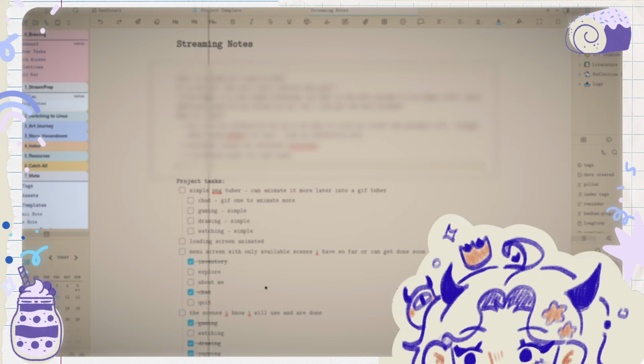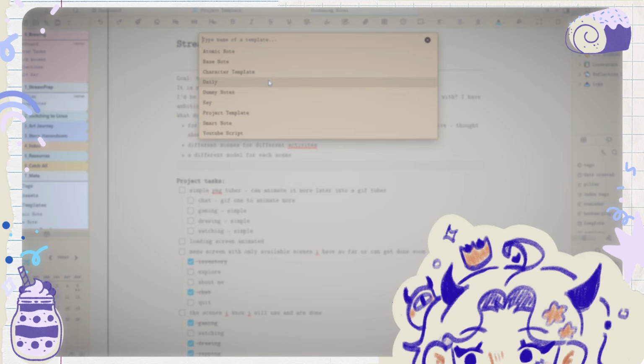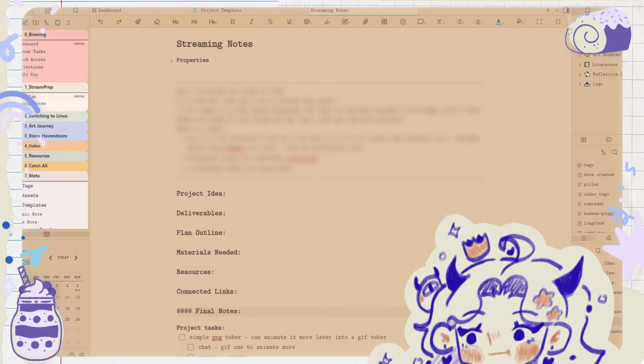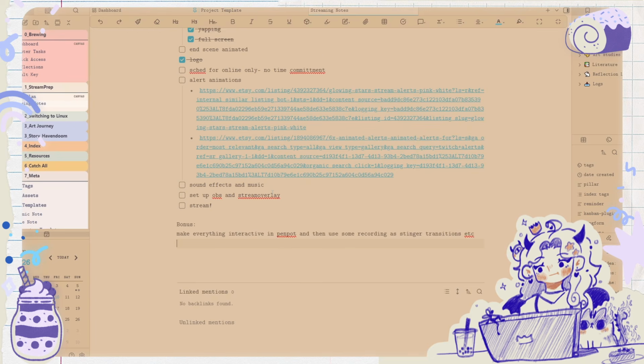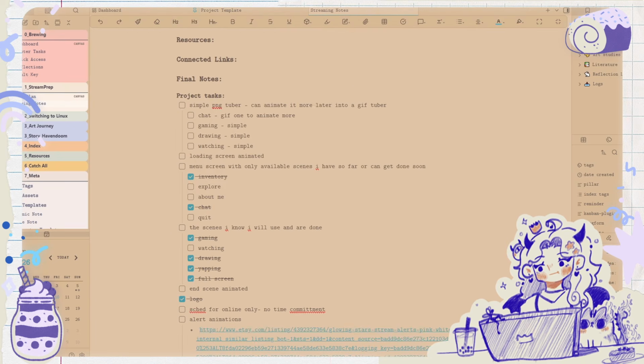It's not letting me do it. I mean, am I doing the wrong thing? Insert template, but insert template module. Oh my gosh, is this what I was supposed to be doing? Project template. You're so annoying. I was doing the wrong thing. You live and learn. This is why we're here.